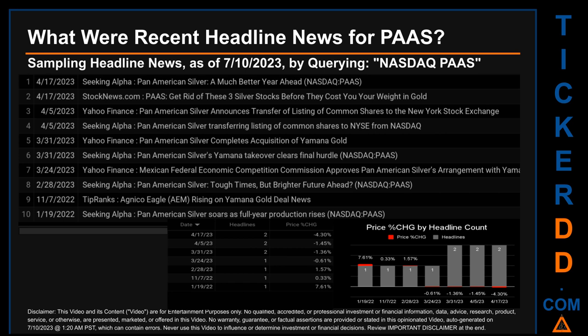Correlated or not, as it happened, the stock price for PAAS on those publication dates respectively saw a drop of minus 1.45% along with a drop of minus 1.36% when comparing the day's opening versus closing price.